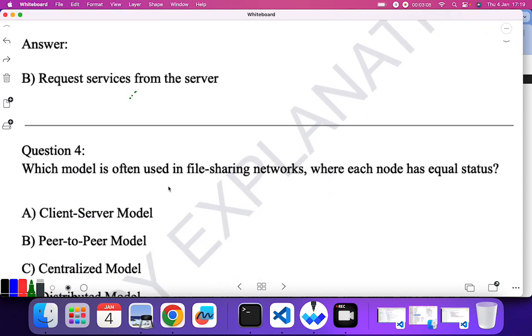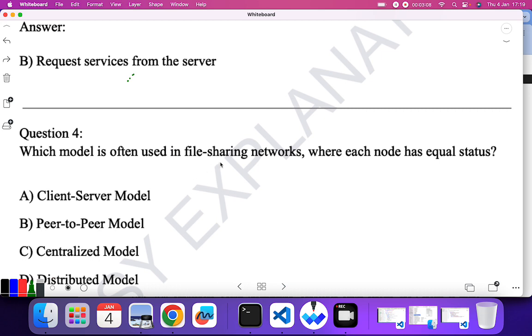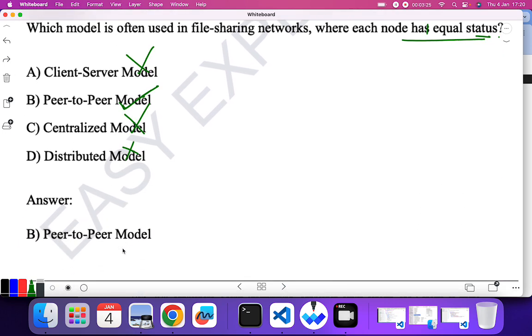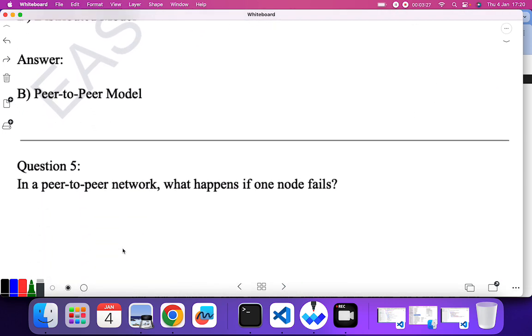Question number 4. Which model is often used in file sharing networks where each node has equal status? Again the words equal status have come. Here client server, no. Peer to peer, yes, each node has equal status and equal responsibility. Centralized, no. Distributed, no. So B is the correct answer, peer to peer. Let's go to the next question.